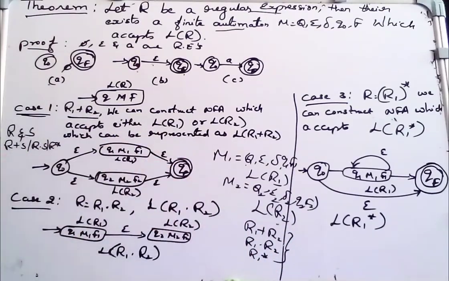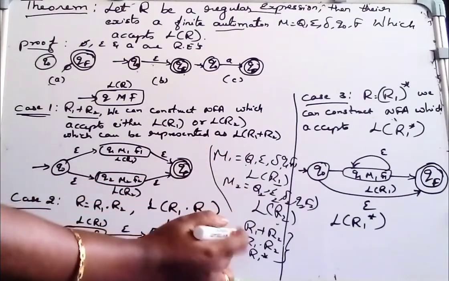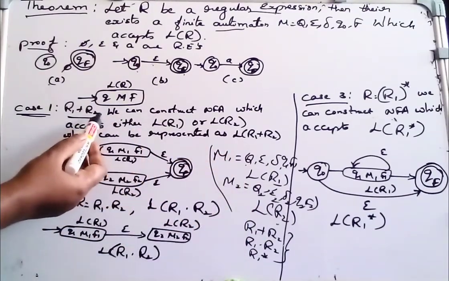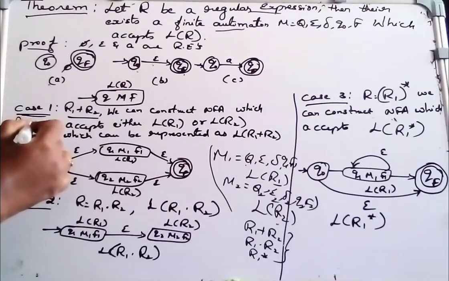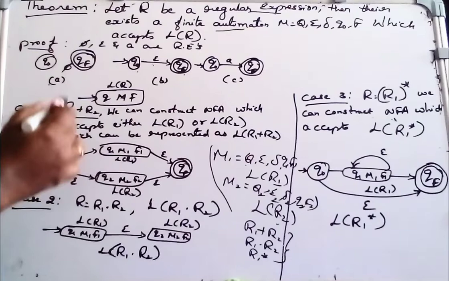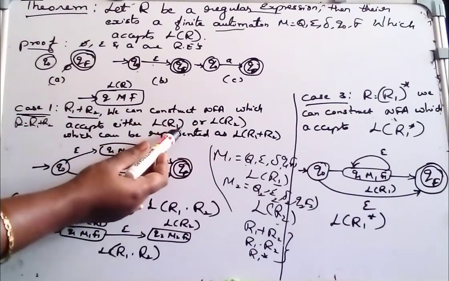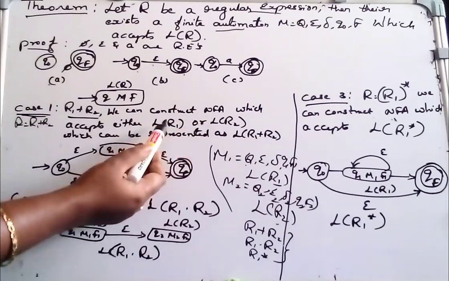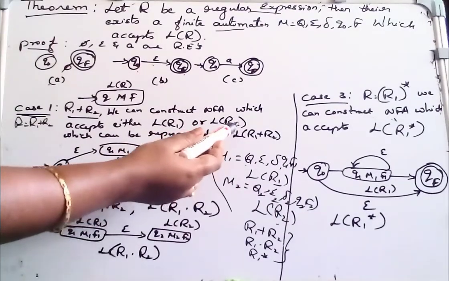So how to understand that? Consider case 1 for these two machines M1 and M2. So case 1, R1 plus R2. Let R be equal to R1 plus R2. We can construct an NFA which accepts either L(R1) or L(R2), that is, which accepts language of R1 or language of R2.